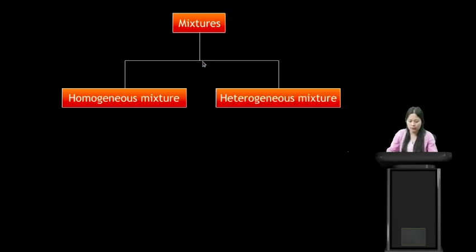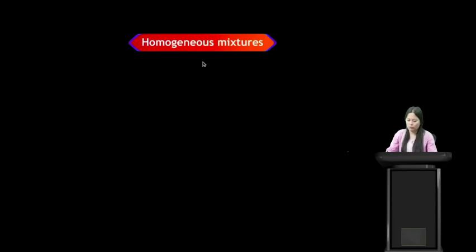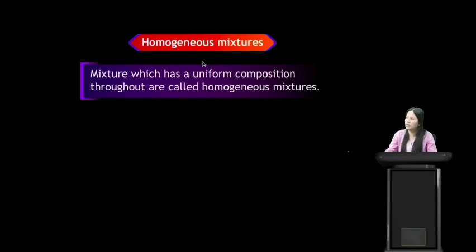So mixtures are broadly classified into 2 types: homogeneous mixture and heterogeneous mixture. Homo means same and hetero means different. So what are homogeneous mixtures? Mixtures which have a uniform composition throughout are called homogeneous mixtures.